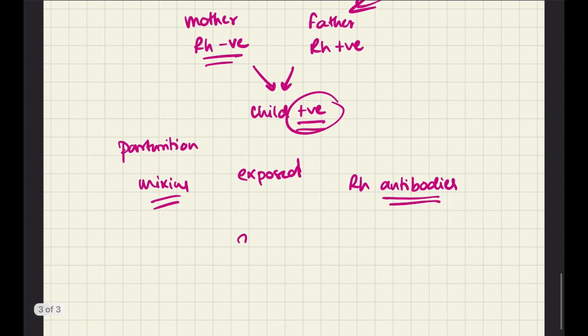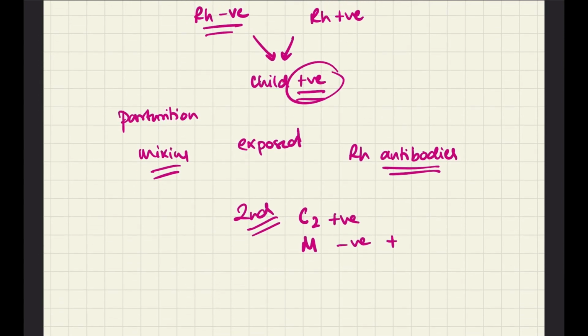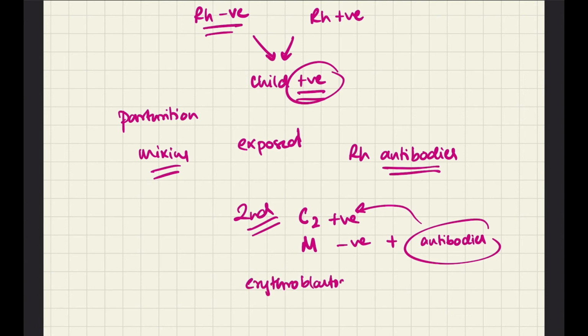So during the birth of the second child, when the second child is conceived, again the second child is Rh positive, child number 2, and the mother is still Rh negative, but the mother now has antibodies in her blood, Rh antibodies. So these antibodies will go and attack the RBCs of the child, and it will lead to erythroblastosis fetalis, extreme anemia in the child. It is also called hemolytic disease of the newborn because it leads to severe hemolysis.